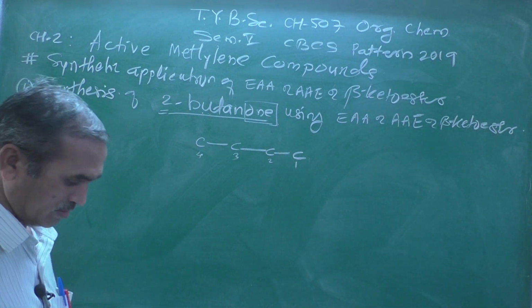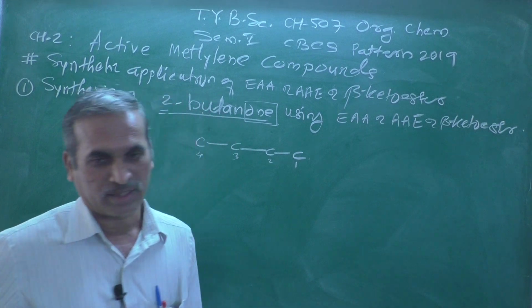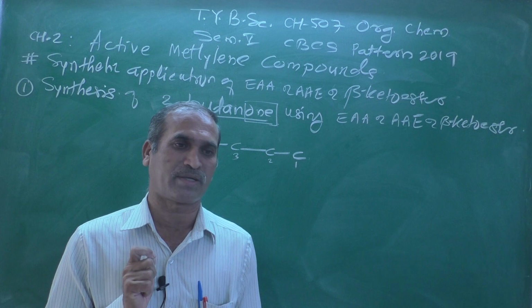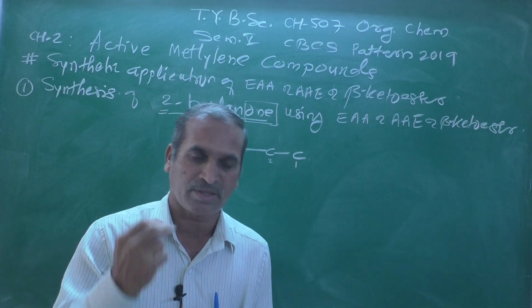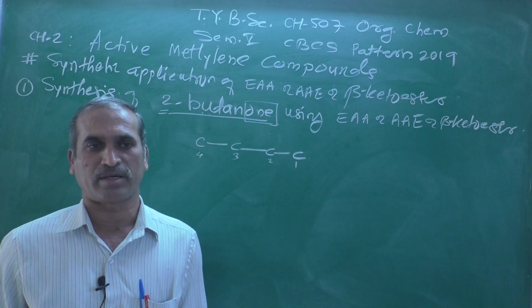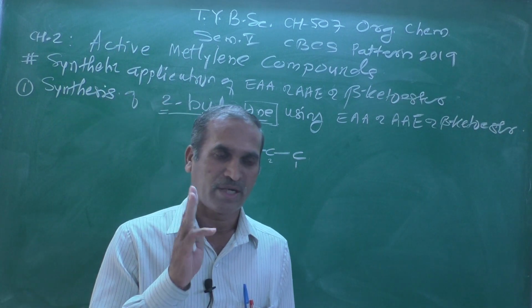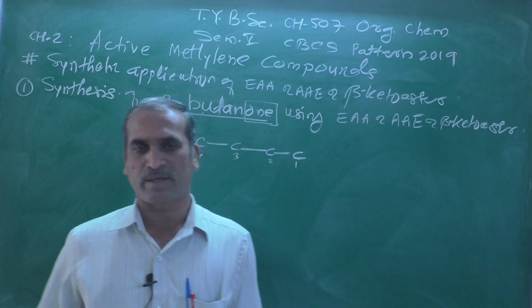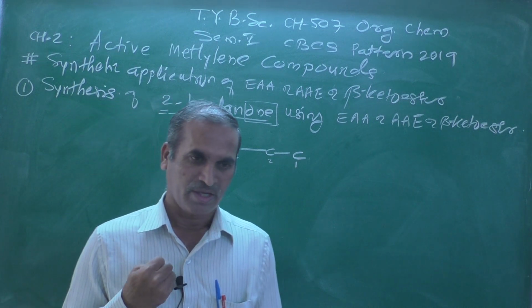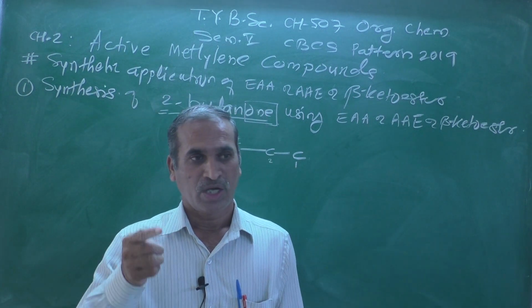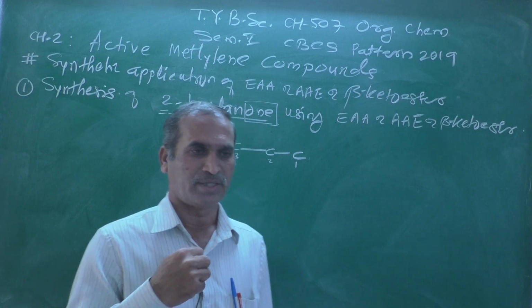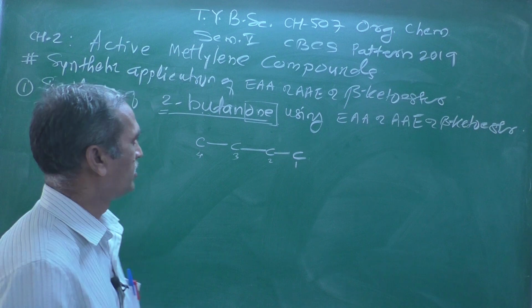Methane has only 1 carbon atom, ethane has 2, propane has 3, butane has 4, pentane 5, hexane 6, heptane 7, octane 8, nonane 9, decane, and so on.